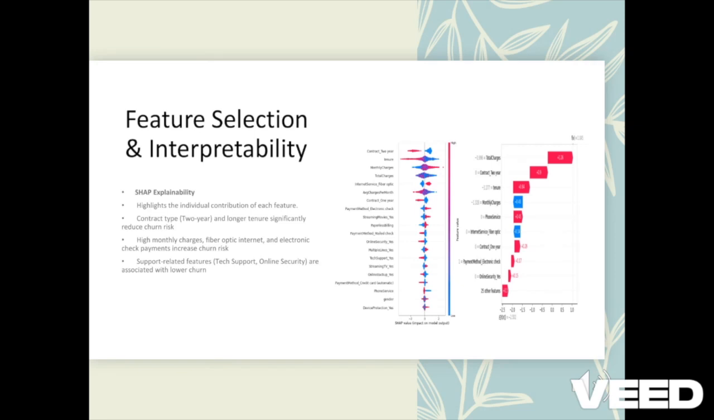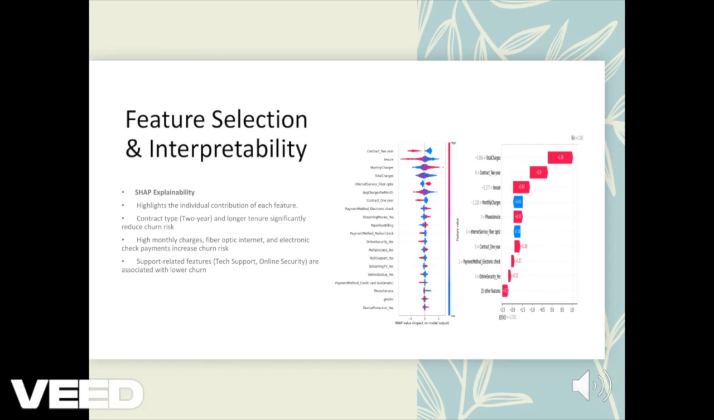Now, moving on to SHAP explainability. This method helps us understand the individual contribution of each feature in predicting churn. Key findings are that a 2-year contract type and longer tenure significantly reduce churn risk. High monthly charges, fiber optic internet, and electronic check payments increase churn risk. Support-related features like tech support and online security are linked to lower churn.